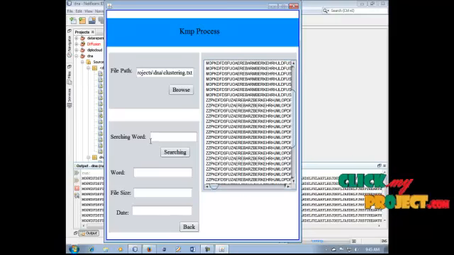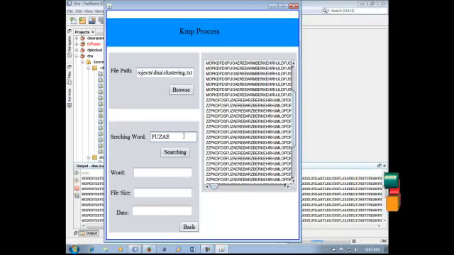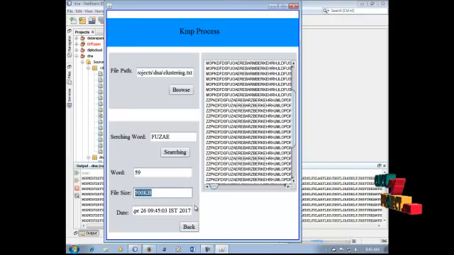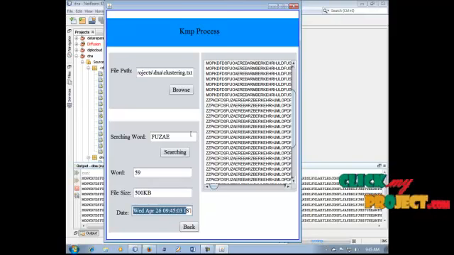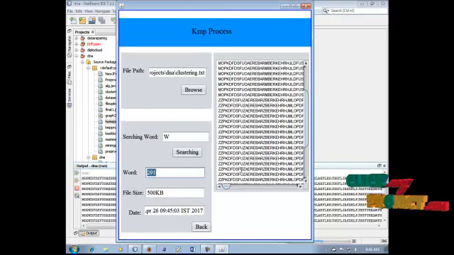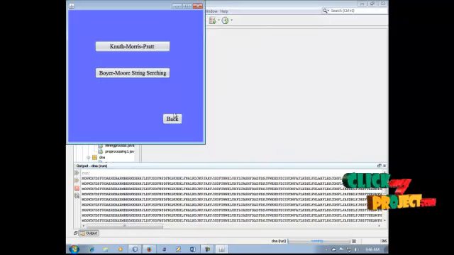In the searching word field, we can search some words. For example, we select these 5 letters. Okay, we search the word. The word count is 59 and the size is 500 KB for this file, and the data is displayed in this process. If we search any single word, any type of word can be searched in this process. So I search the word W. The word count is 291. All of the search process is completed. So click this back button.